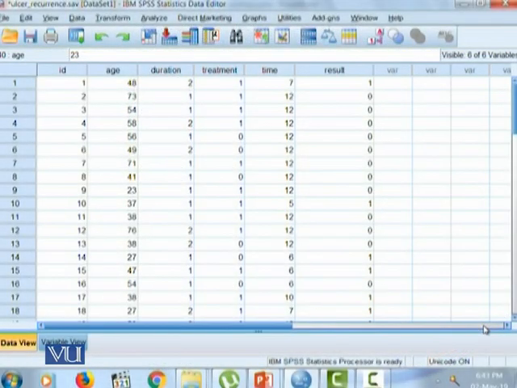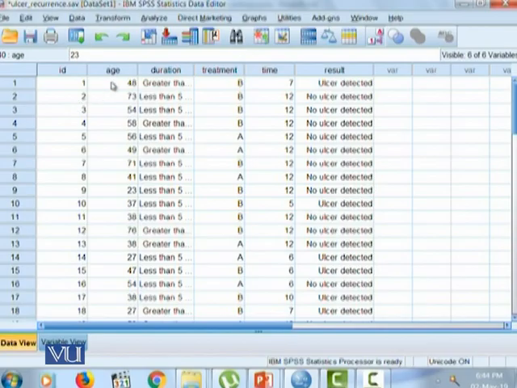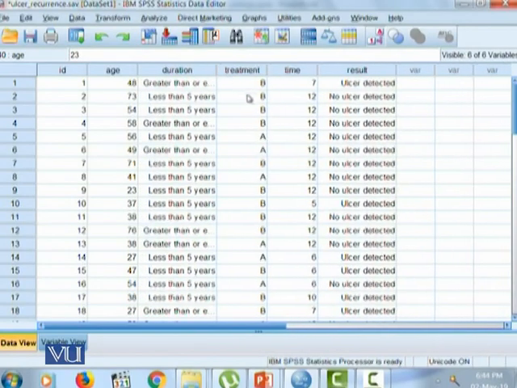So let's learn from our data on ulcer recurrence. In the ulcer recurrence data, as we know, we are given the variables age, duration, treatment, time, and result. The result is defined as ulcer detected and no ulcer detected, whereas the treatment variable has two categories, A and B, where A represents allocation of treatment A and B represents allocation of treatment B, and we are also given the age.